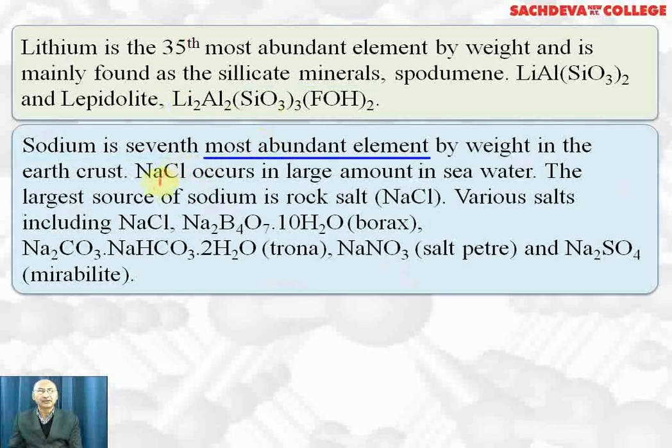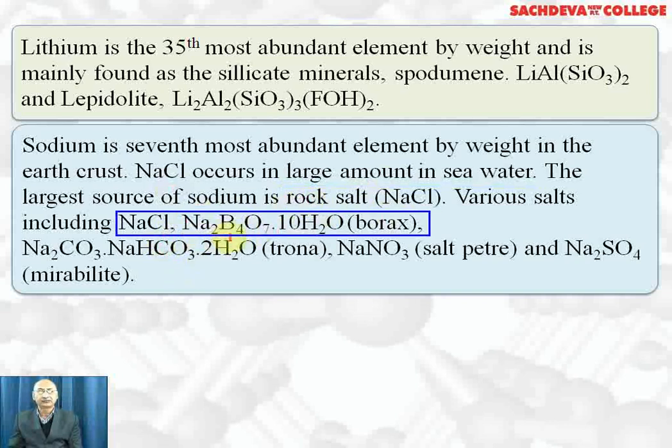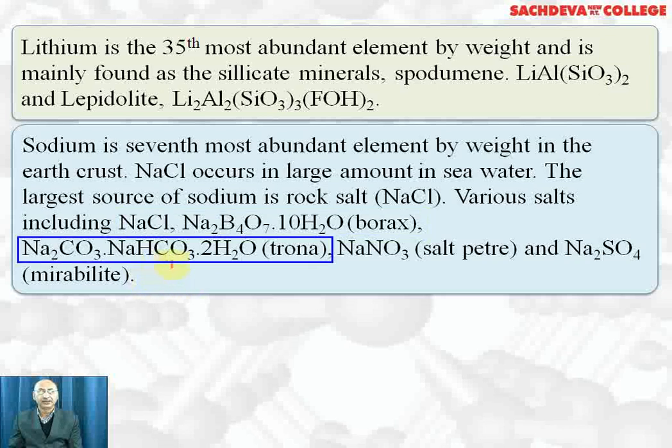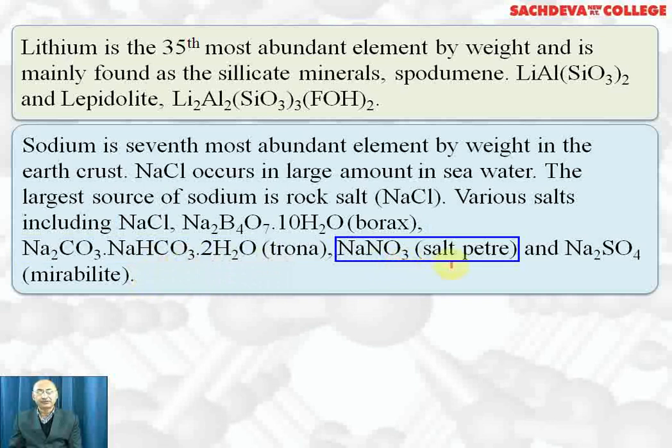Sodium is the 7th most abundant element by weight in the earth's crust. NaCl occurs in large amounts in seawater. The largest source of sodium is rock salt, that is NaCl. Various other salts include borax, Na2B4O7.10H2O, or sodium tetraborate. Na2CO3.NaHCO3.2H2O is called trona. NaNO3 is called saltpeter or Chile saltpeter. Sodium sulfate is called mirabilite. If there are 10 molecules of water with sodium sulfate, we call it Glauber's salt.